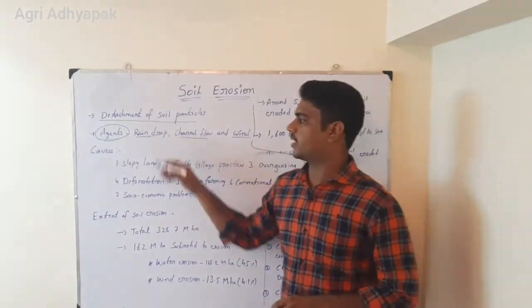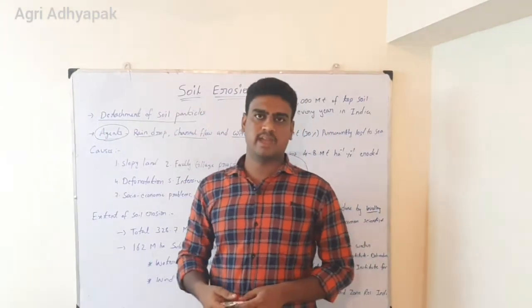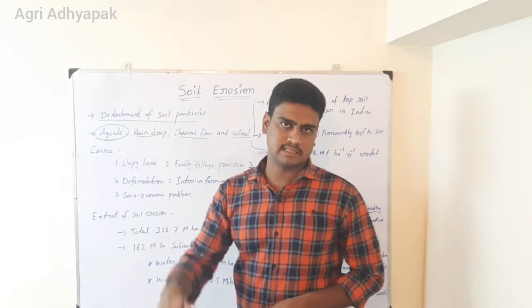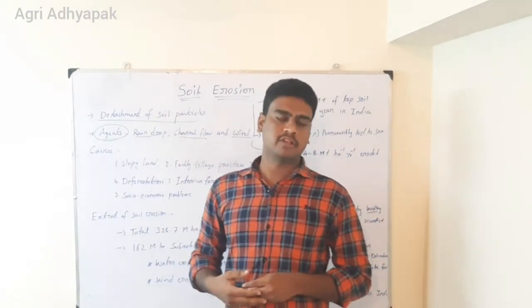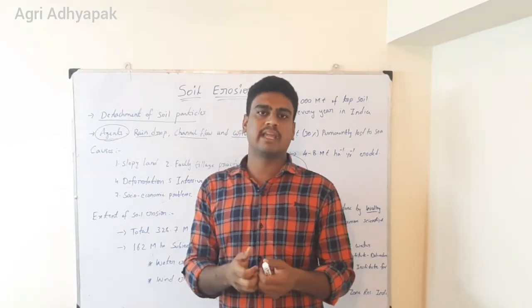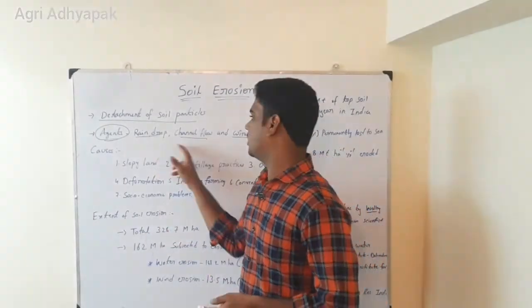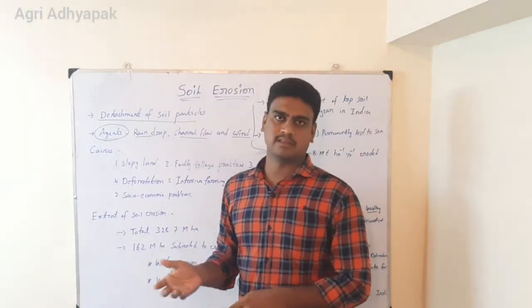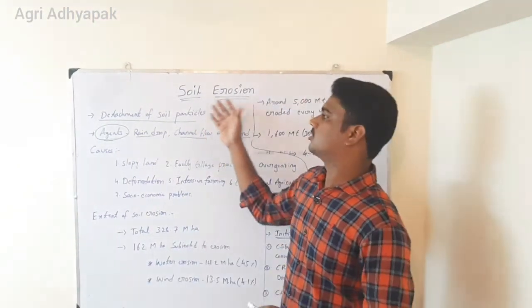For example, let us take raindrop. When raindrop comes from the cloud to the surface of the earth, it will come at a certain velocity. When it comes at a certain velocity and hits the surface of the soil, that is the aggregation of soil particles, these soil particles will get divided or detached from one another. When they get detached, because of any agent, they will move from one place to the other place. That movement of soil particles from one place to the other place is called soil erosion.